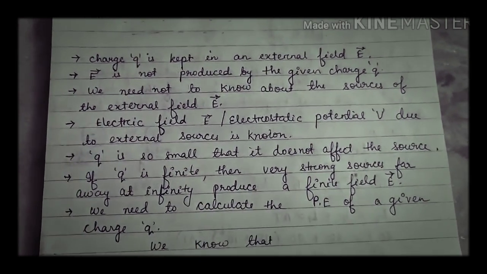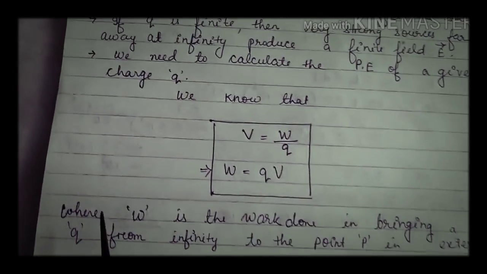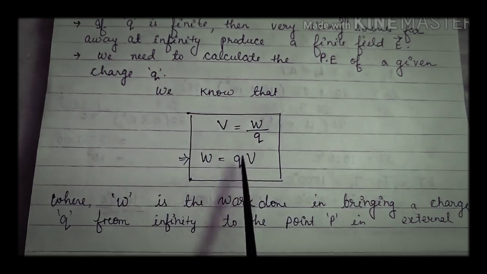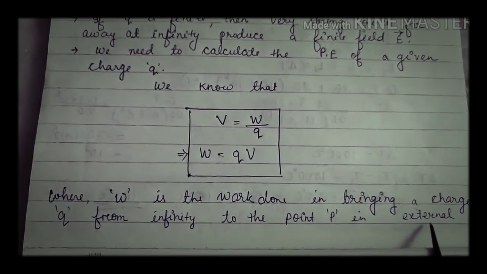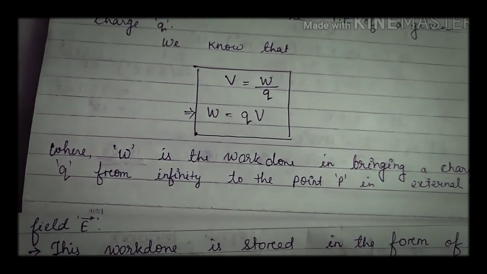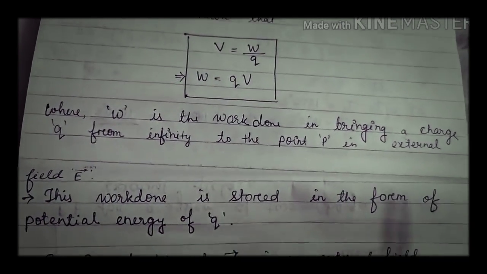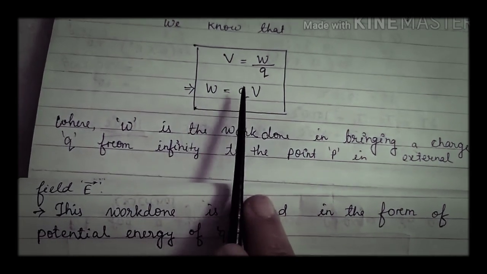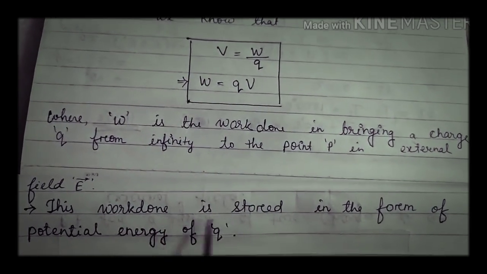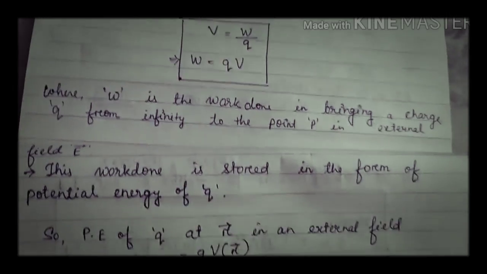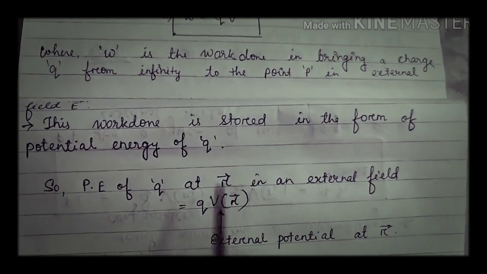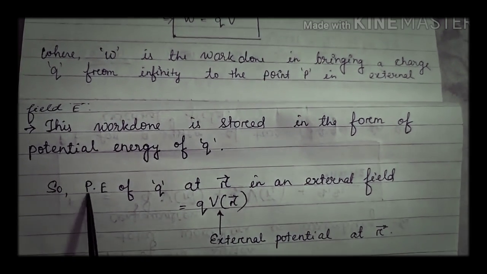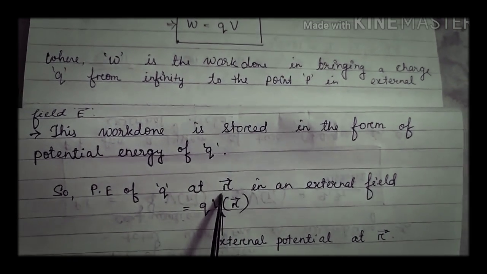So what will be the work done here? Here I am defining the work done. W is the work done in bringing this charge q from infinity to the point P in the external field E. Since we have only the external field, the potential will be due to the external field, and the charge here is q. This work done is stored in the form of potential energy of q. So we can write the potential energy of q at a point r.